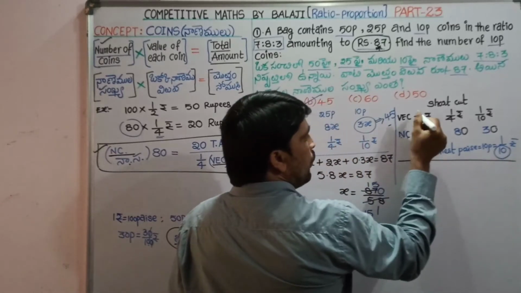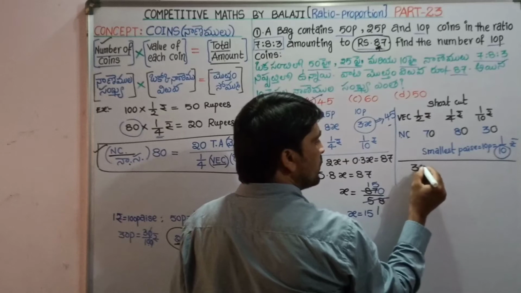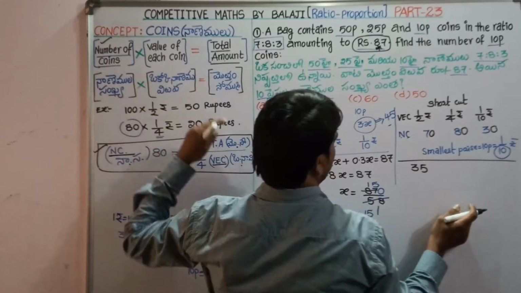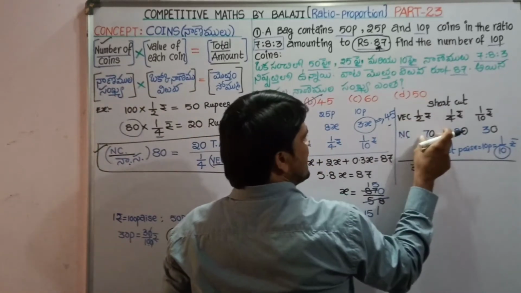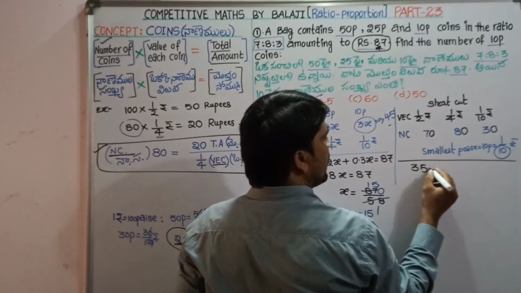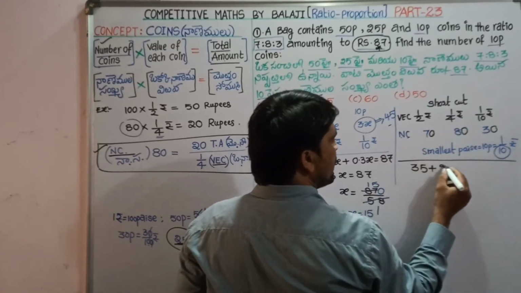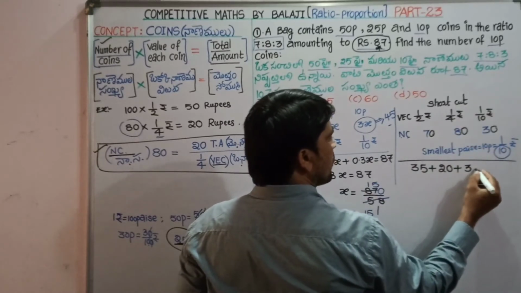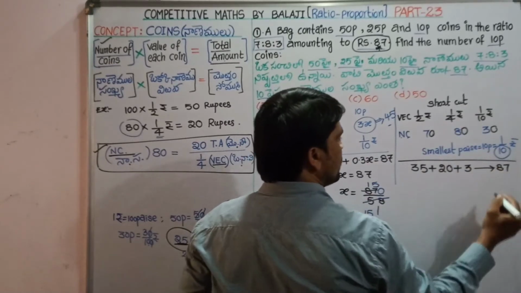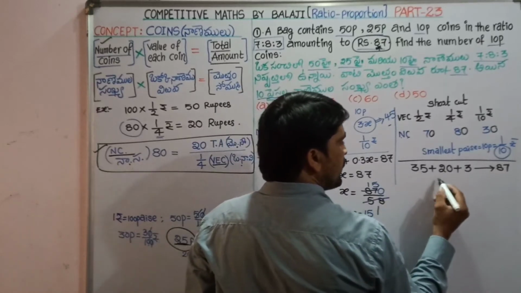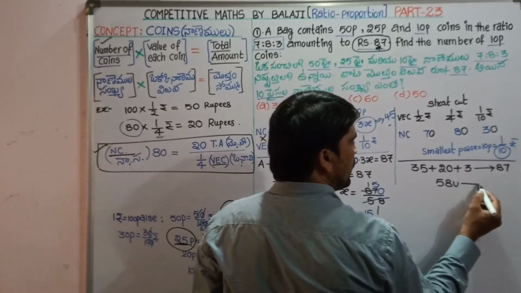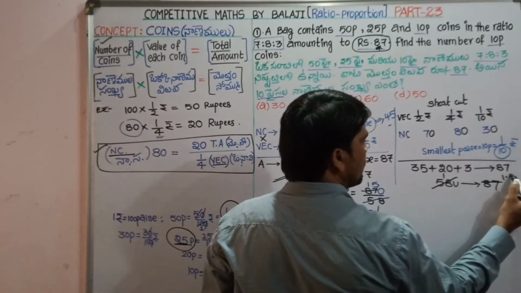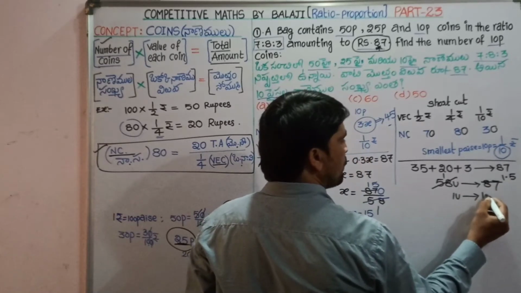Now the value: half of 70 is 35, since amount is nothing but the number of coins into the value of each coin. 70 into half, half of 70 is 35. 1/4 times 80 is 20. 30 times 1/10 is 3. This total value is equal to 87. 35 plus 20 plus 3, 58 units value is 87. Then 1 unit value is 1.5.